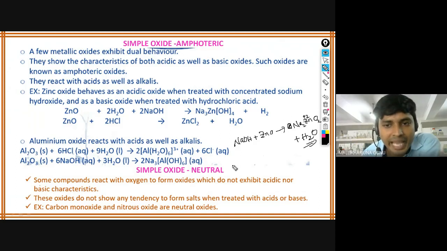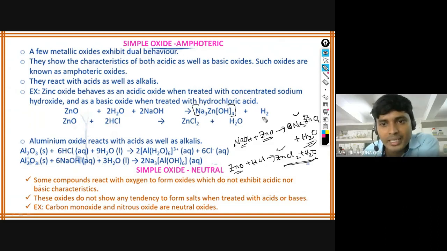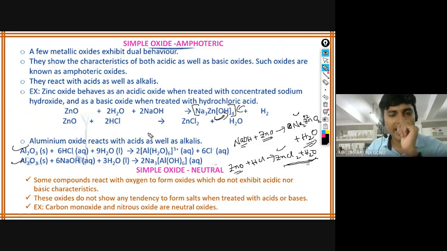The same case with the acid. ZnO behaves as an acid when reacting with the base, and if it is reacting with an acid, you can write ZnCl2 plus H2O, salt plus water. Along with the water molecules, coordination compounds will form; when you study coordination compounds, you will understand how it is forming. The same case with aluminum also. Next, apart from acidic, basic and amphoteric, some oxides are neutral also.